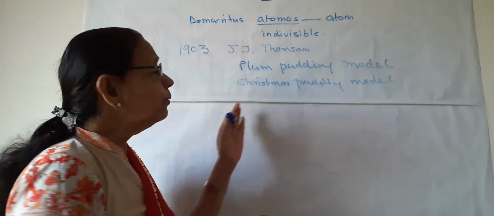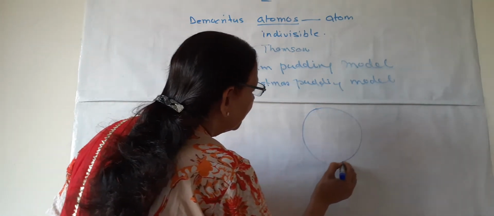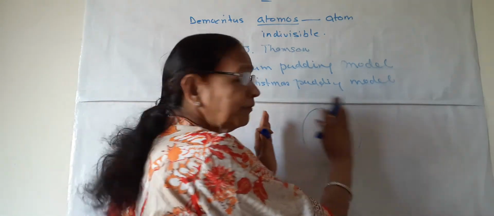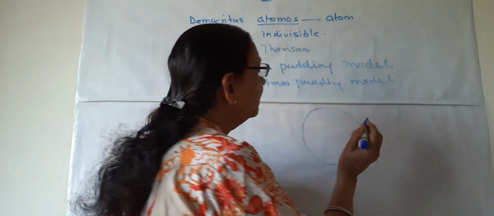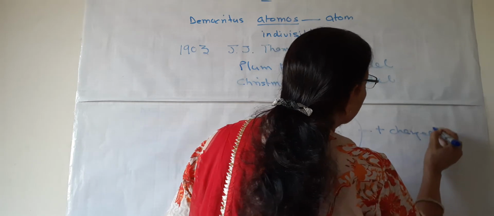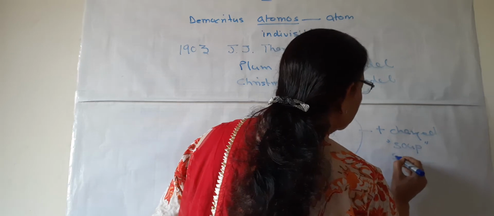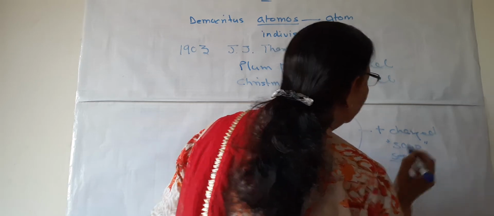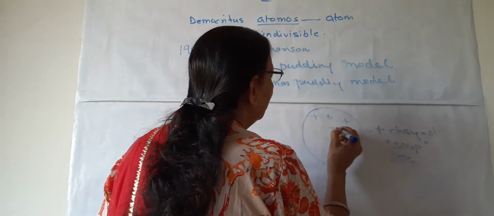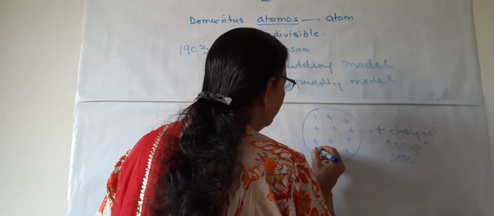Why the name Christmas pudding or plum pudding model? Because according to Thomson, the atom is a sphere, a solid sphere, and the whole body of the atom is made up of positively charged soup or material, or somewhere it is written as positively charged sea. So the whole body of the atom is made up of positively charged particles.